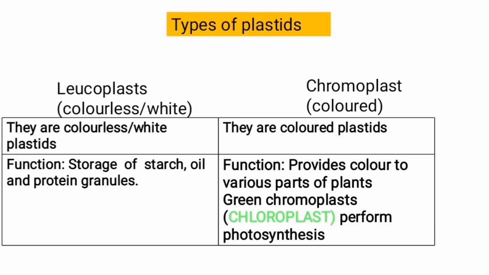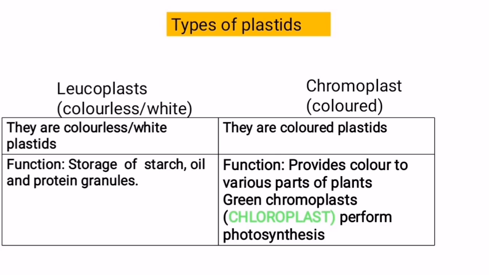Right. So the function of chromoplast becomes to impart various kind of colors to different parts of plants. In everyday life, you see different colors in veggies, fruits, flowers. Those different colors in different parts of plants are actually because of different colored chromoplasts. So chromoplast can be of different color. And the green color chromoplast has a special name, that is, yes, you all have heard about it. That green colored chromoplast is known as chloroplast.